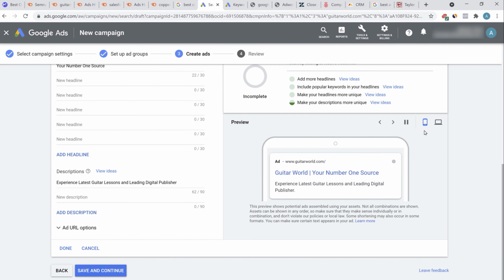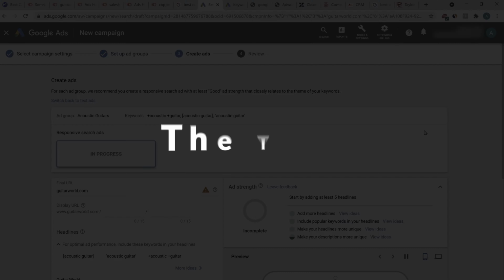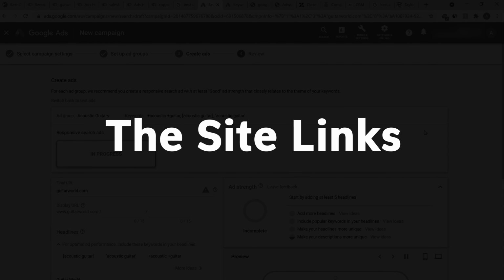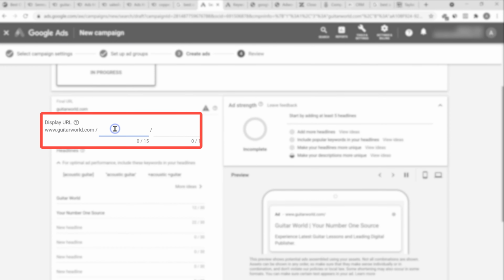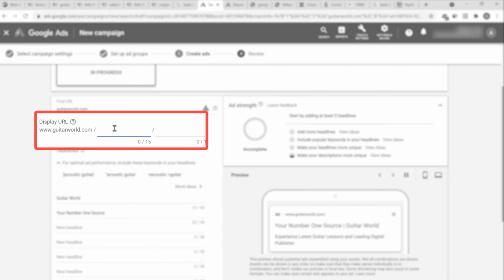Now here comes the base of your ads. How your ads will look, the title, the description, the site links, everything will be created here. So this is the display URL. This is not the exact URL where people will be driven to. This is a show URL. Let's say you are selling acoustic guitar.